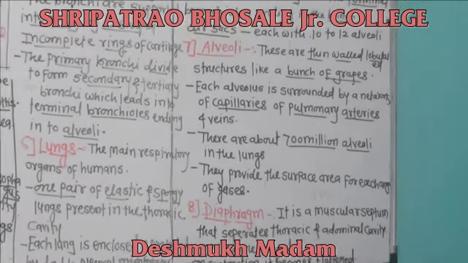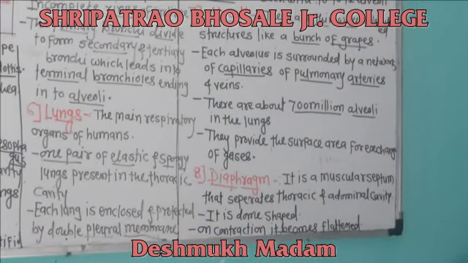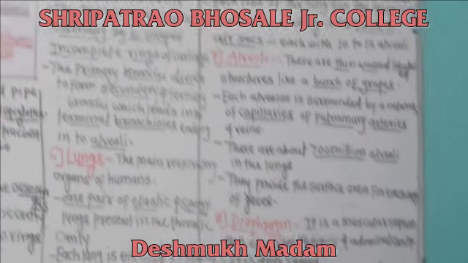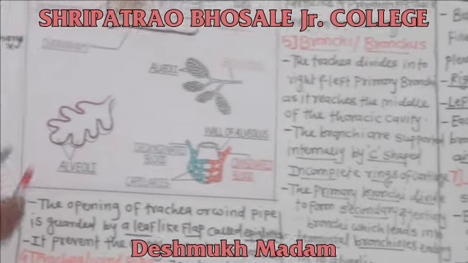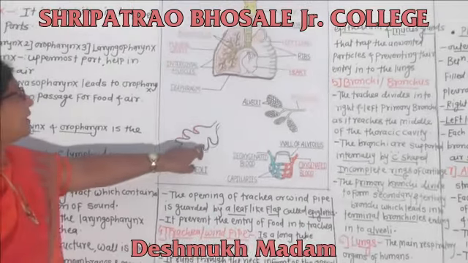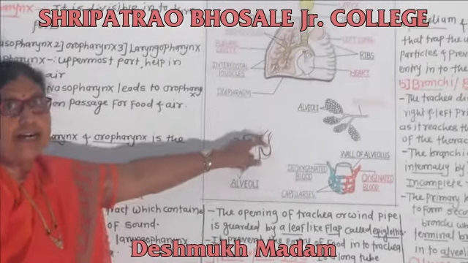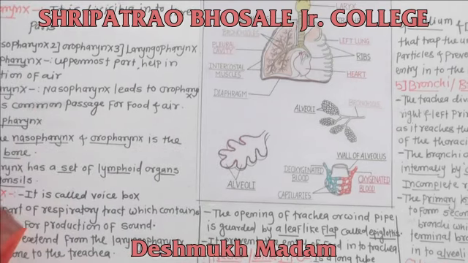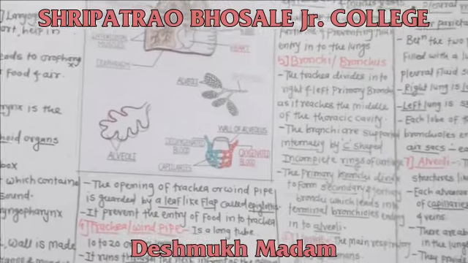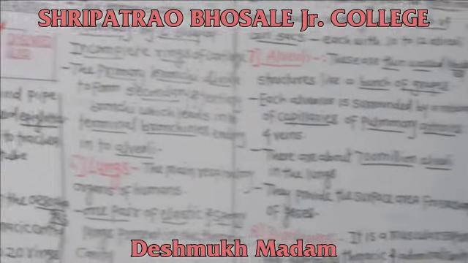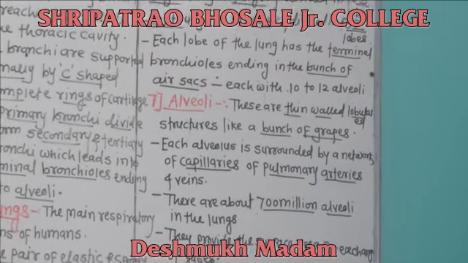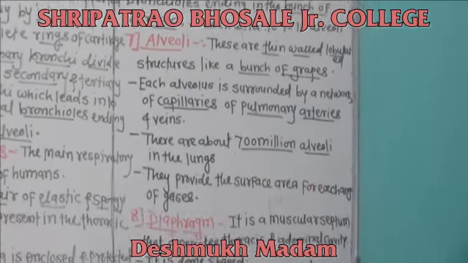These are thin-walled, lobulated structures, internally lined by squamous epithelial cells, made up of a single layered squamous epithelium, and shaped like a bunch of grapes.